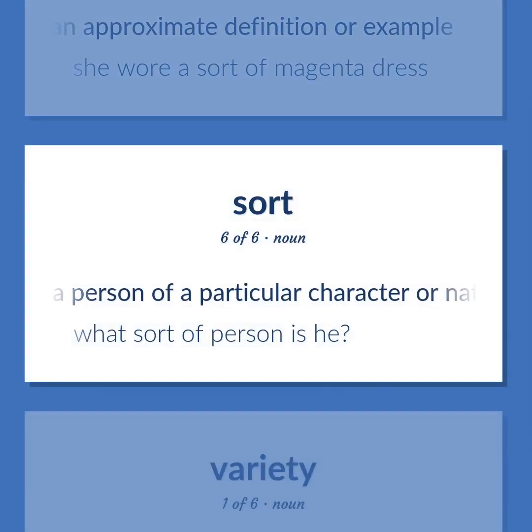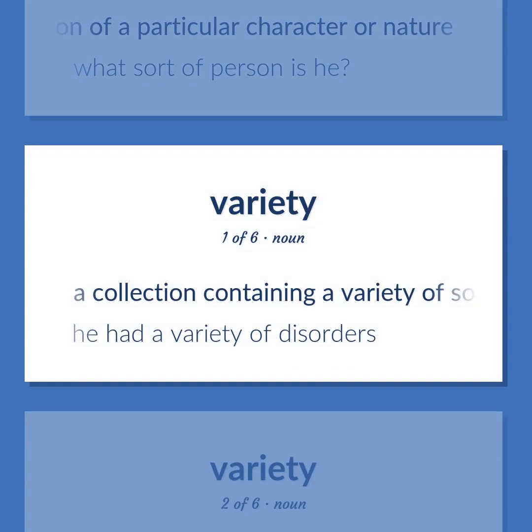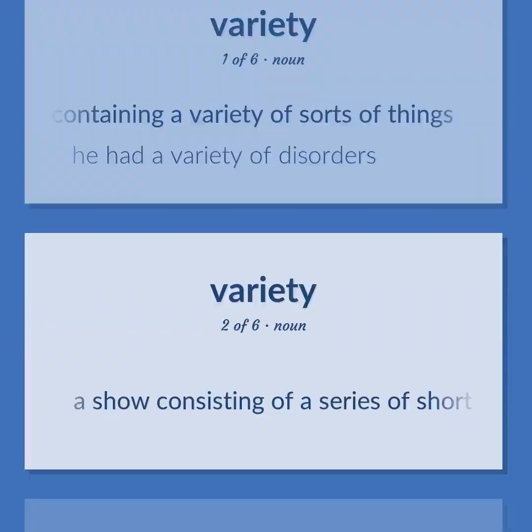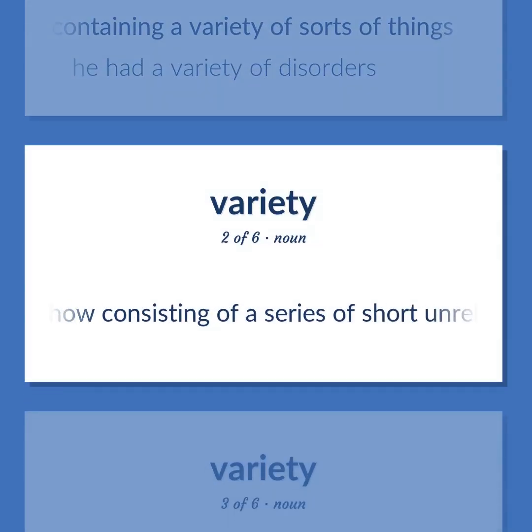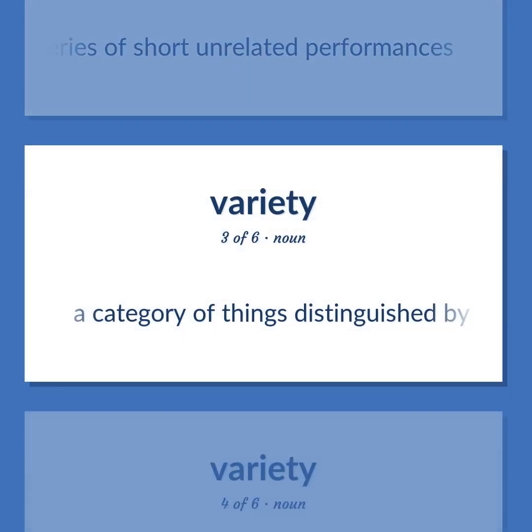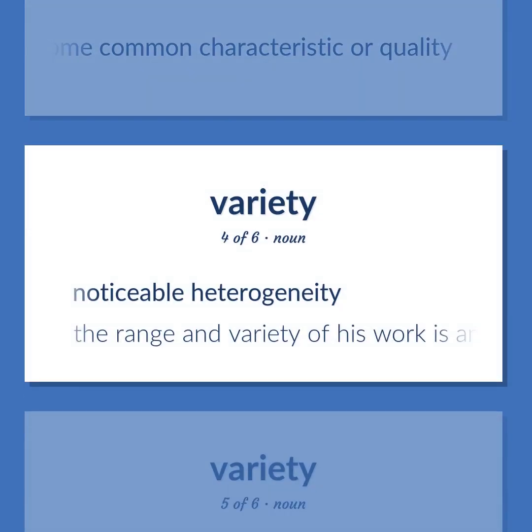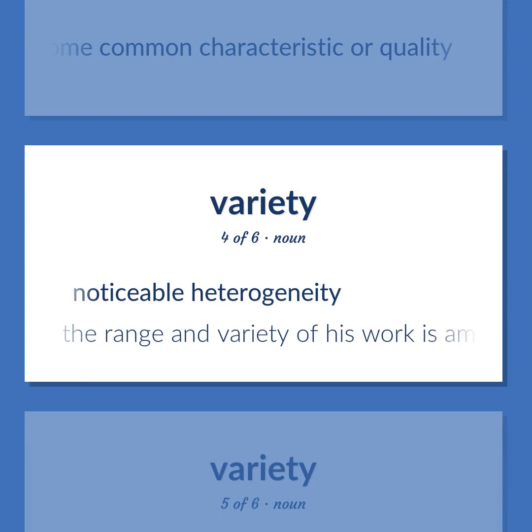A person of a particular character or nature. What sort of person is he? A collection containing a variety of sorts of things. He had a variety of disorders. A show consisting of a series of short unrelated performances. A category of things distinguished by some common characteristic or quality. Noticeable heterogeneity. The range and variety of his work is amazing.